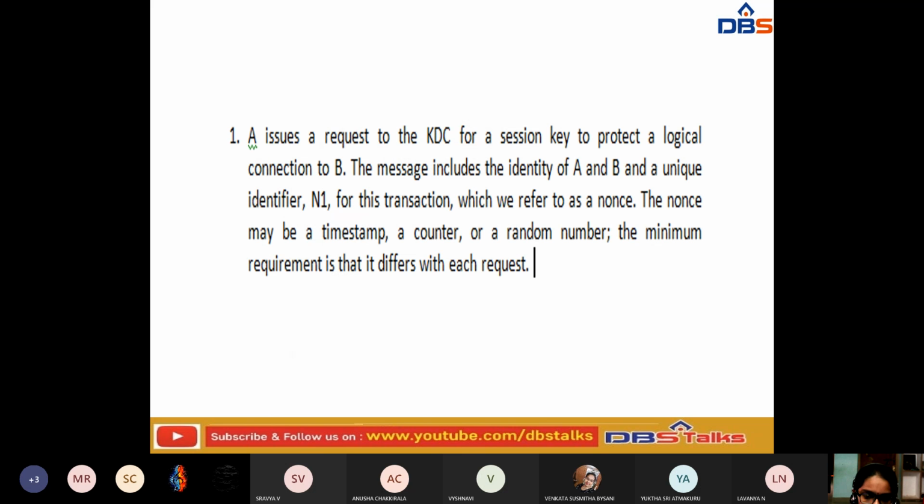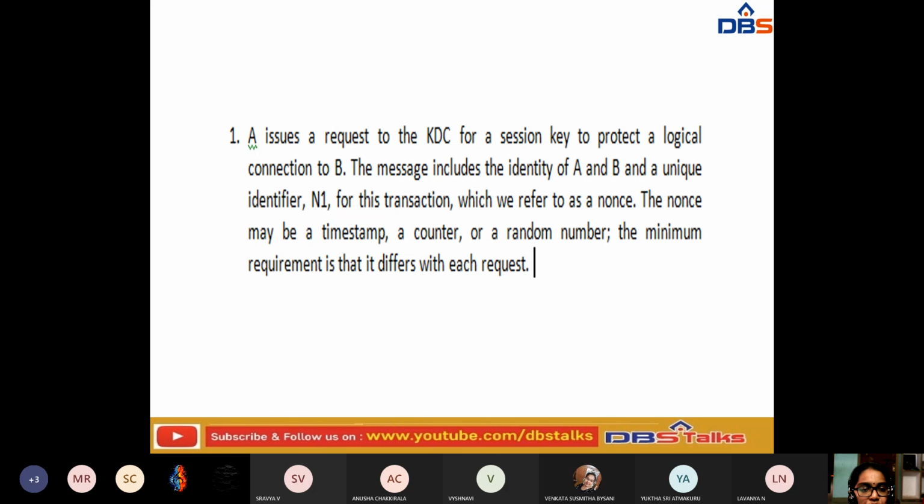So this is the first step that we are going to follow. A issues a request to the key distribution center for a session key to protect a logical connection to B. The message includes the identity of A and B and a unique identifier N1 for this transaction, which we refer to as a nonce. The nonce may be a timestamp, a counter, or a random number. The minimum requirement is that it differs with each request.